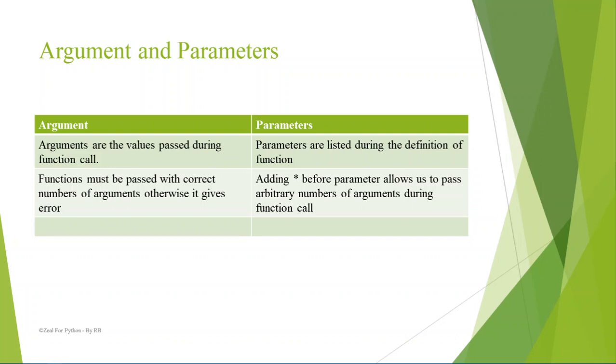In parameters, if you want to have an arbitrary number of arguments, like if you are not sure how many arguments can be passed by the user, for that you can use a star before a parameter, which will allow us to give an arbitrary number of arguments while calling a function.